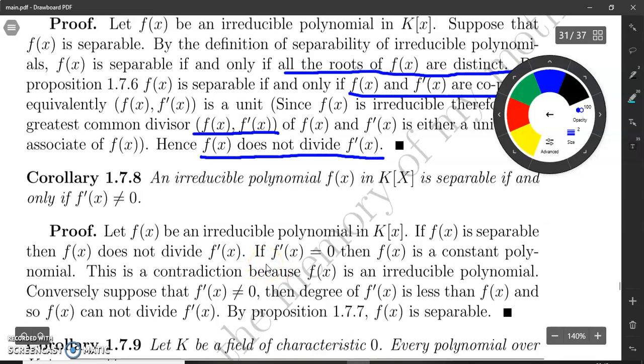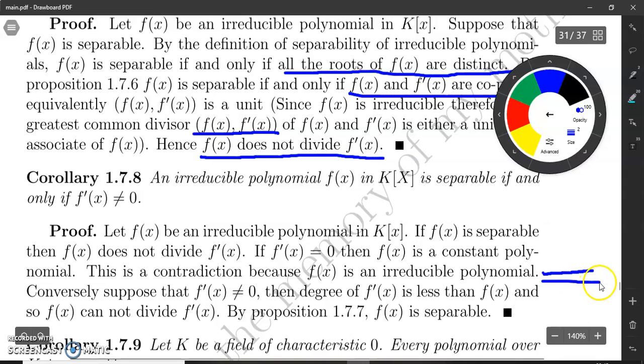Now suppose, if possible, that f'(x) is equal to 0. It means f(x) will be a constant polynomial. But we have assumed that f(x) is an irreducible polynomial. So this is a contradiction. It means the possibility that f'(x) is equal to 0 is not true. That is, f'(x) is not equal to 0. So here we should write: hence f'(x) is not equal to 0.